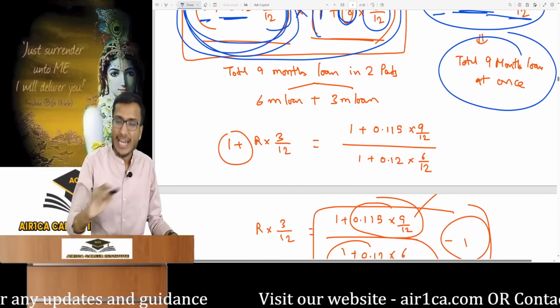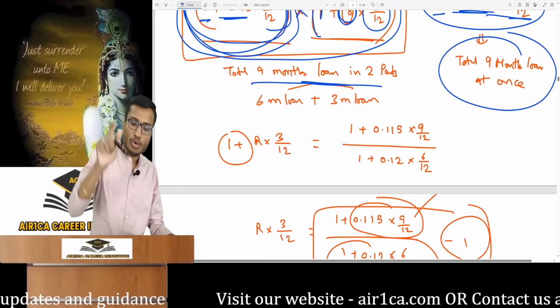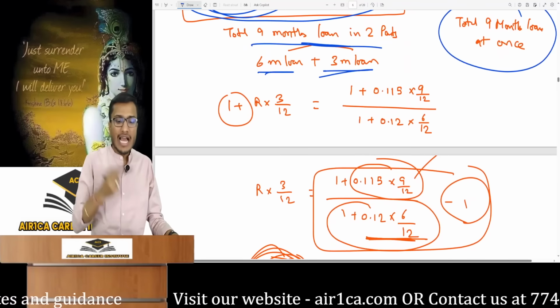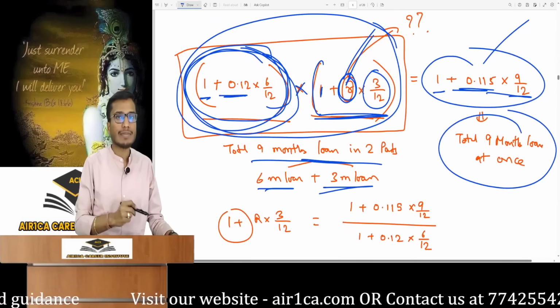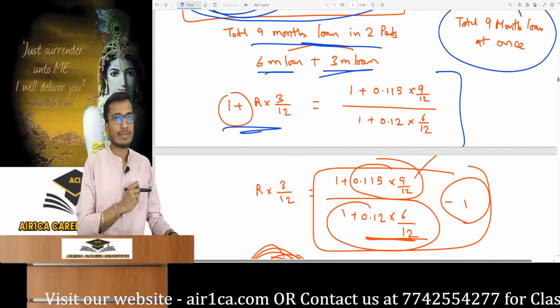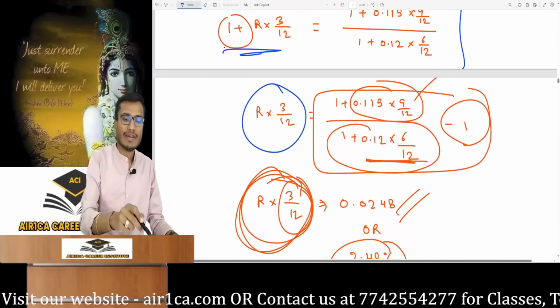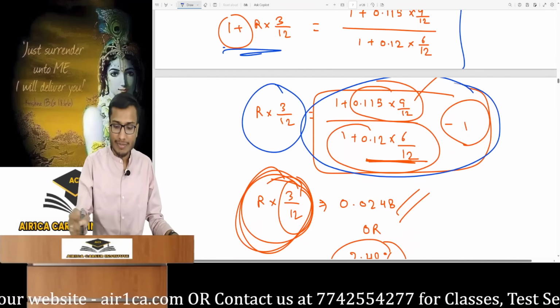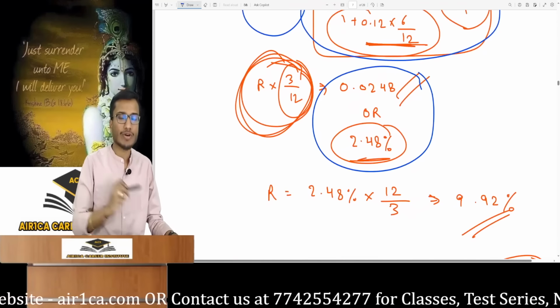Should I take the total 9-month loan all at once, or split it into 6 and then 3 months? Now if I solve this equation, 1 plus R 3/12 is in multiplication, so it will go to the other side in division and become like this. Then I kept R 3/12 here. 1 went there as a minus, so this is my equation and I got 2.48%.